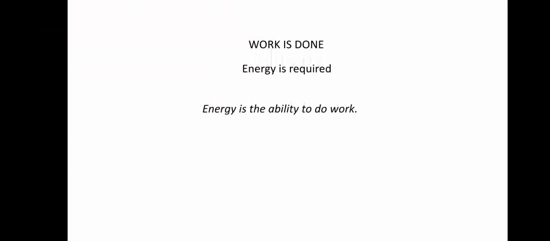So, in order to do the work, some energy is always required, and this energy which will be required to do the work will be equal to the work. The more the energy, the more the work can be done. So we can say that energy is the ability to do work.